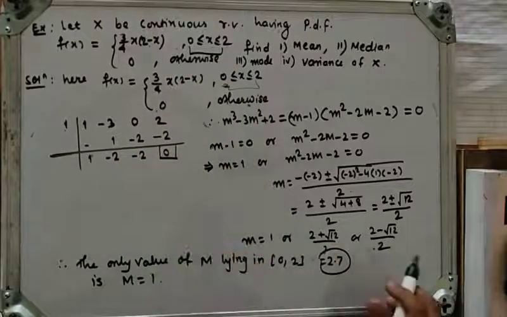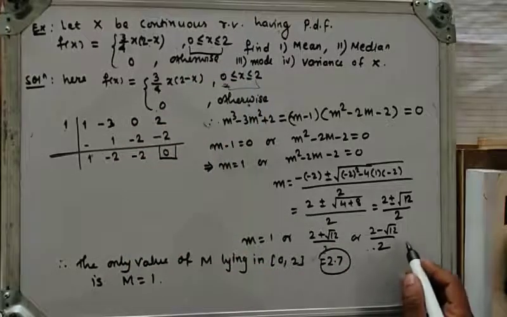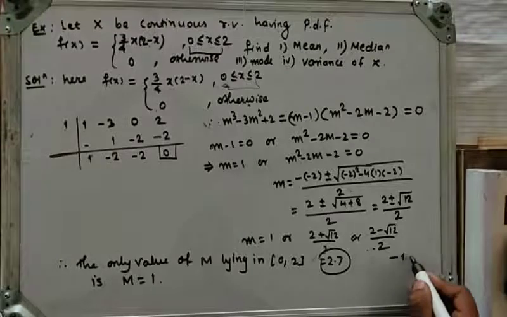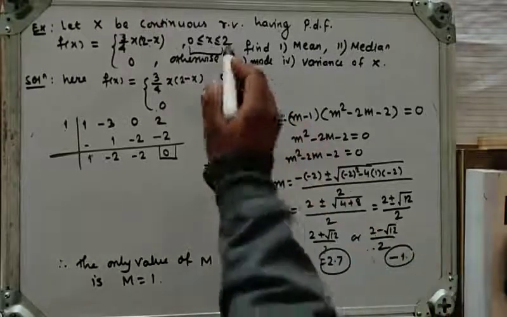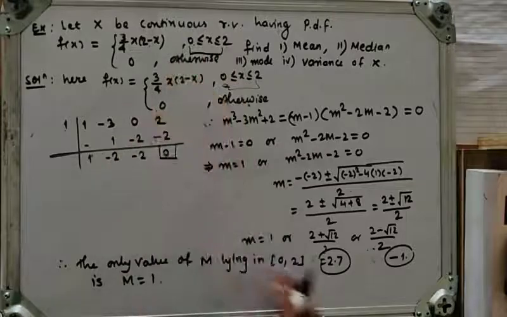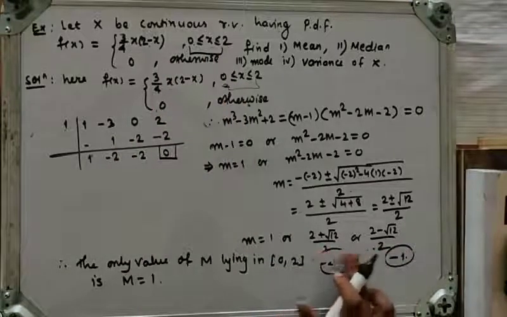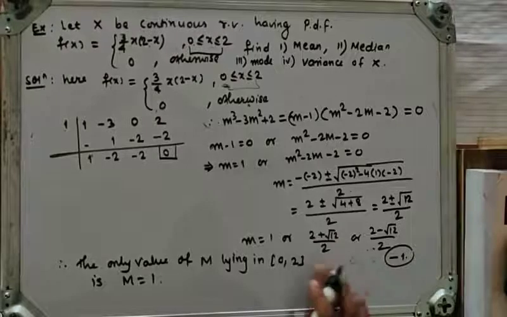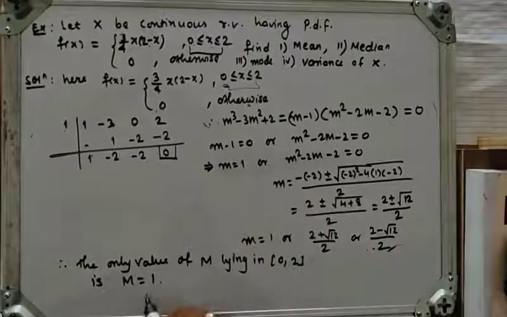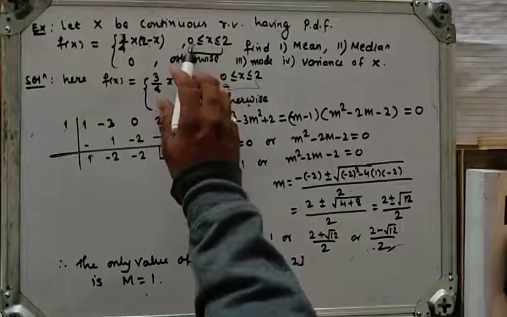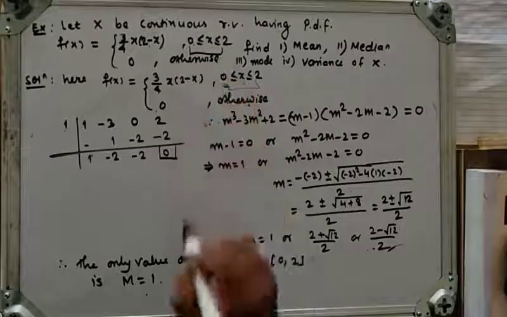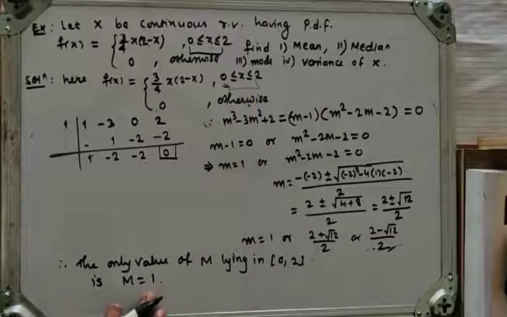Again, 2 minus root 12 upon 2 is minus 1 point something, and a negative value is not in the interval 0 to 2. So 2 plus root 12 upon 2 and 2 minus root 12 upon 2 do not lie in the given interval 0 to 2. So m is equal to 1 is the only value which lies between 0 to 2, and this is the median of the given problem.